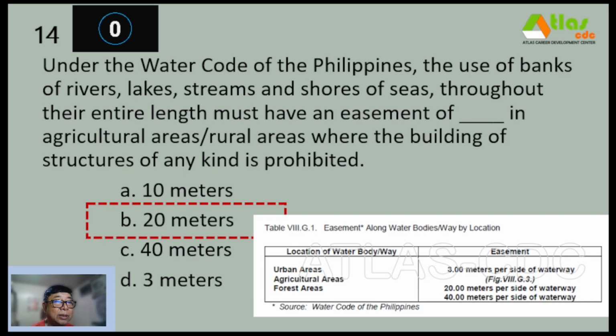So this is according to the Water Code of the Philippines. Urban areas will be 3 meters per side of waterway. Agricultural areas will be 20 meters and forest areas is 40 meters. Itong 10 meters applies to Pasig River, no? Because it is governed by a separate law.